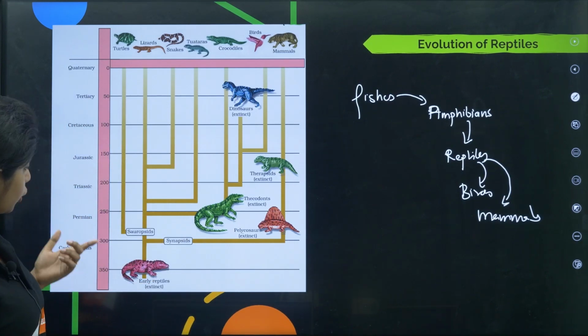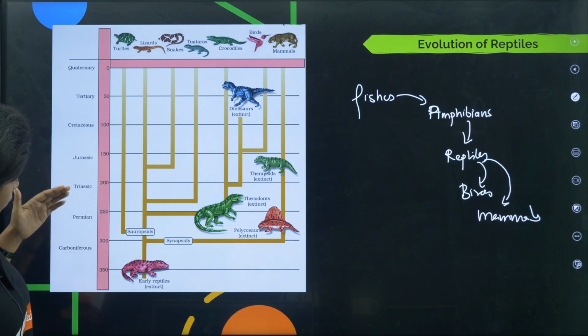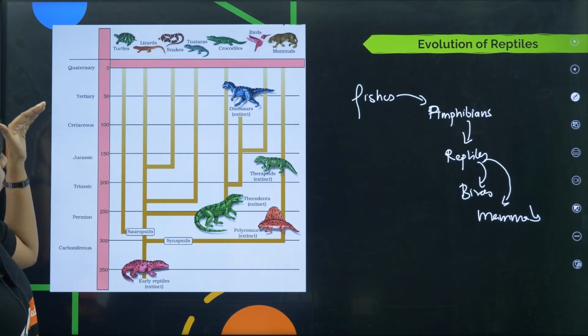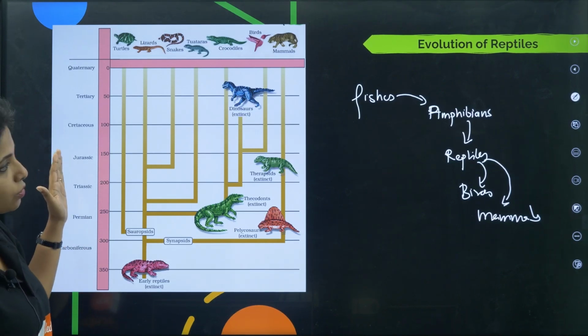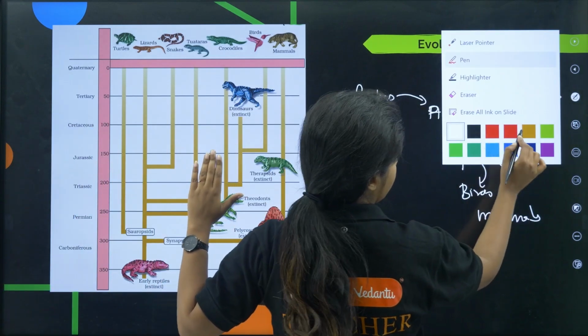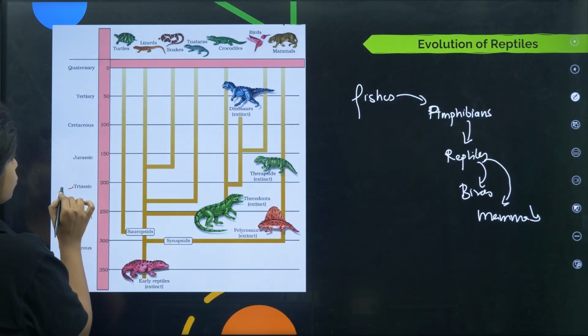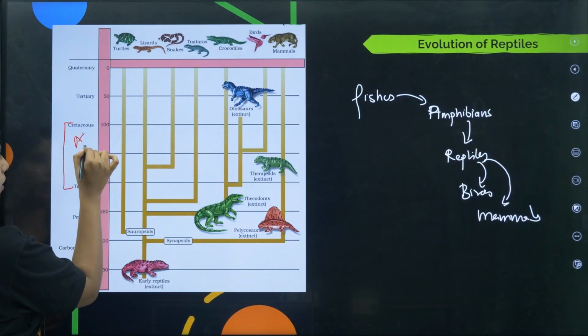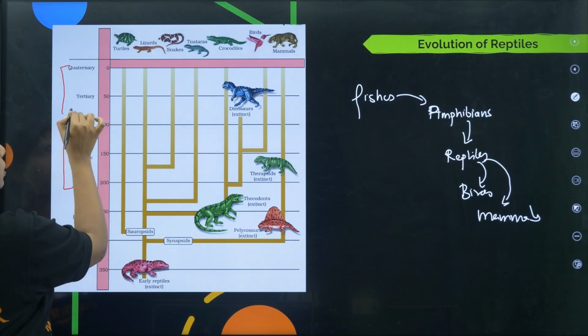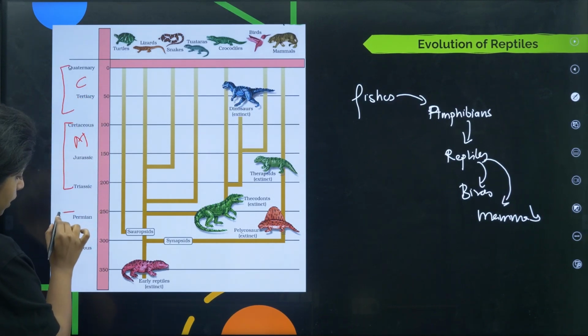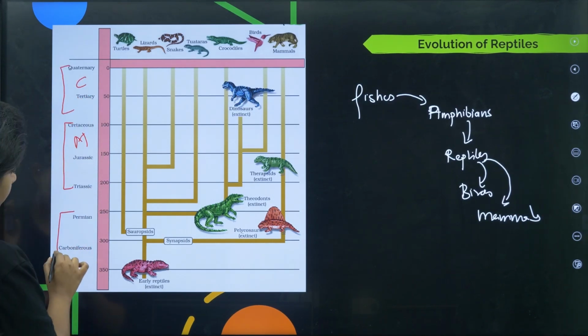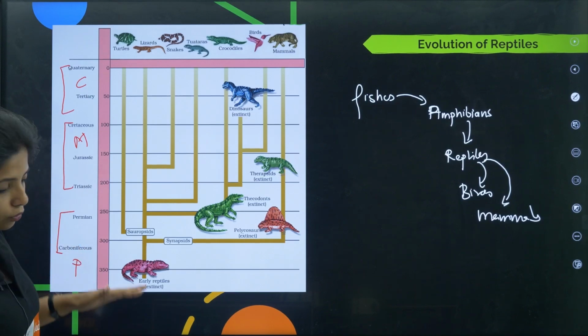Okay, starting from the chart. Over here, what do you call this era? Permian, Carboniferous, Triassic, Jurassic. These three things that you see over here, they are Mesozoic era. What is it? Triassic, Jurassic and Cretaceous. This is Mesozoic era. Okay, Quaternary and Tertiary, this is Cenozoic era. Permian, Carboniferous and everything, it will be Paleozoic era.